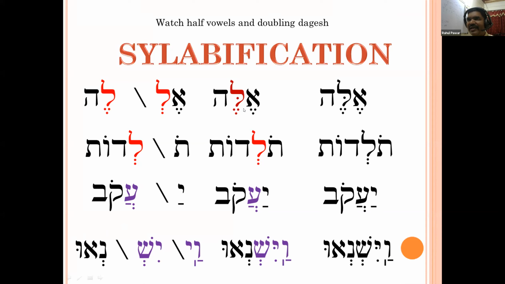See here also, ille. Is silent Shiva not there? Yes, silent Shiva is there under lamed, so it will close the syllable. Here also, you see toledot. Here under lamed is vocal Shiva, so it will open the syllable. Remember, always note it down: silent Shiva will close the syllable and the vocal Shiva will open the syllable.